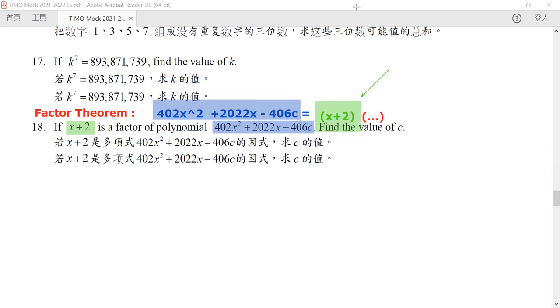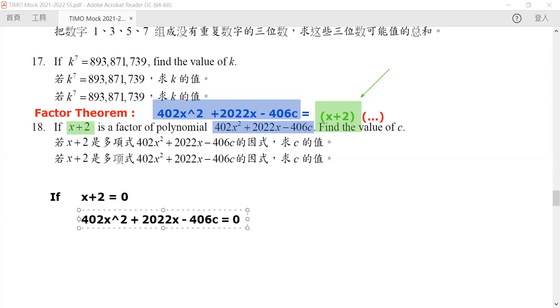So if x plus 2 is equal to 0, which is our green part, then our 402x squared plus 2022x minus 406c must also equal 0. So if our green is equal to 0, our blue is also equal to 0.